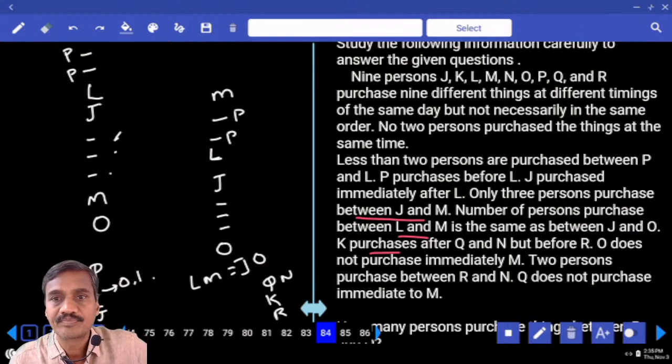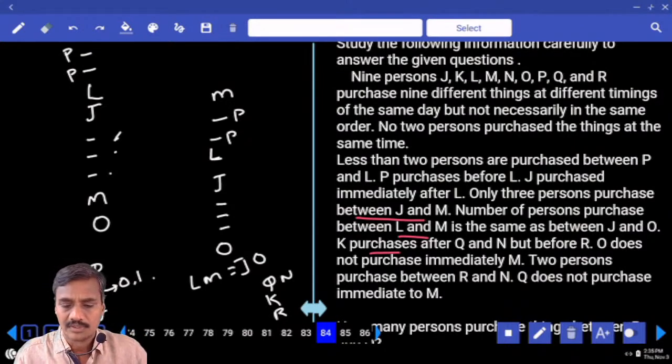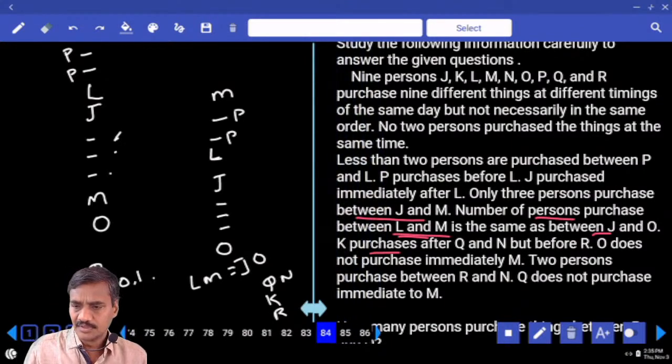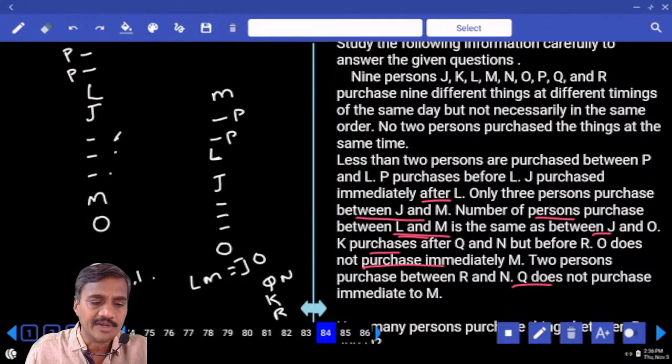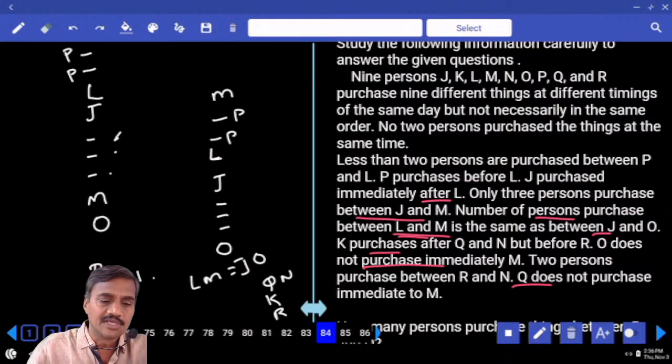సరిపోయిందా? O is no, L and M, and O does not purchase. Number of persons purchased L and M is same as J and O, and J purchased immediately after L. There are 3 persons in between, and Q does not purchase immediate to M. ఇక్కడ Q కదా, and O does not purchase immediately M. And O and M are not adjacent to each other. As O and M are not adjacent to each other, this case is ruled out.